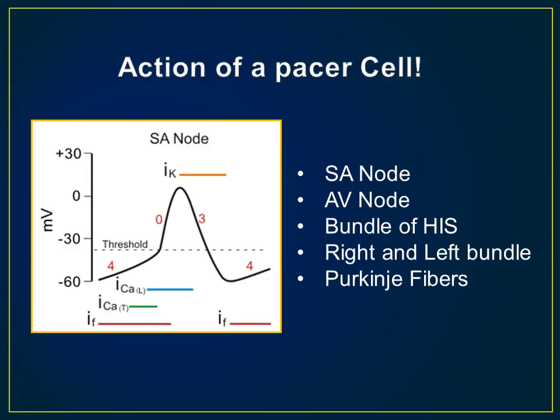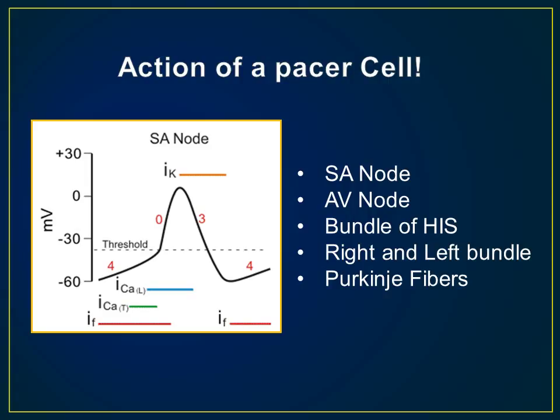This is because the pacer cell specifically has a special structure called the HCN2 pump, which allows for a constant influx of sodium ions that begin to lower the negative charge, raising the resting potential closer and closer to the threshold potential at negative 40 millivolts, when voltage-gated calcium channels open, allowing calcium to rush in and rapidly trigger an action potential.